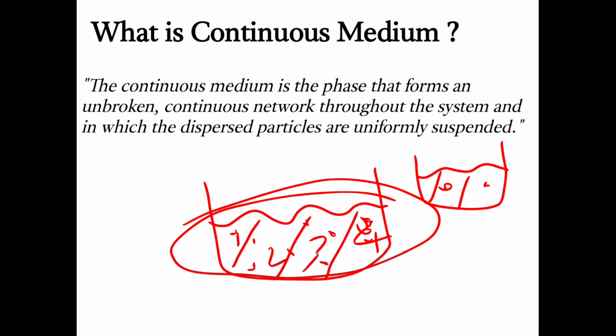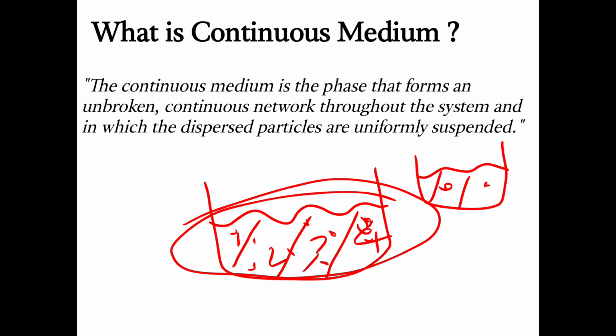So the dispersing phase is known as the discontinuous phase, because it is present as an individual entity but is not present across the overall surface area. The concentration across the overall surface area is not going to be constant. That is how we define the continuous medium and the dispersion medium.